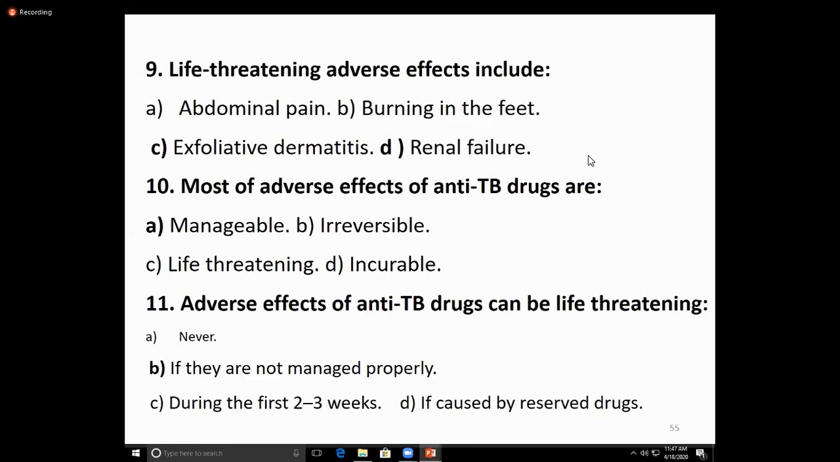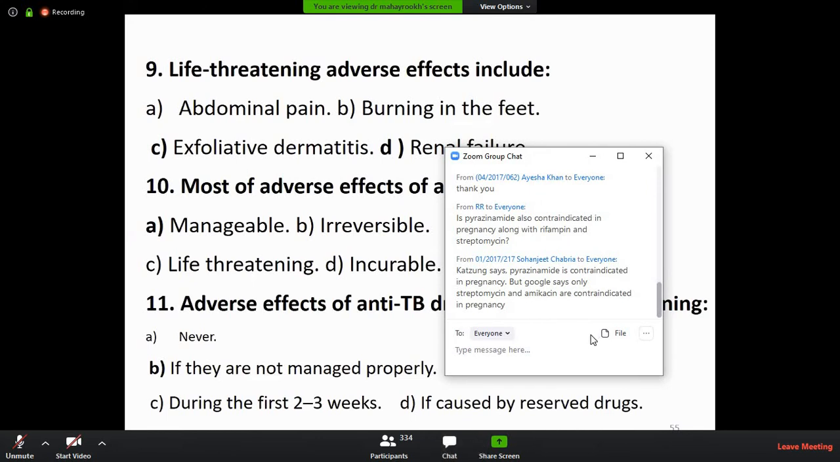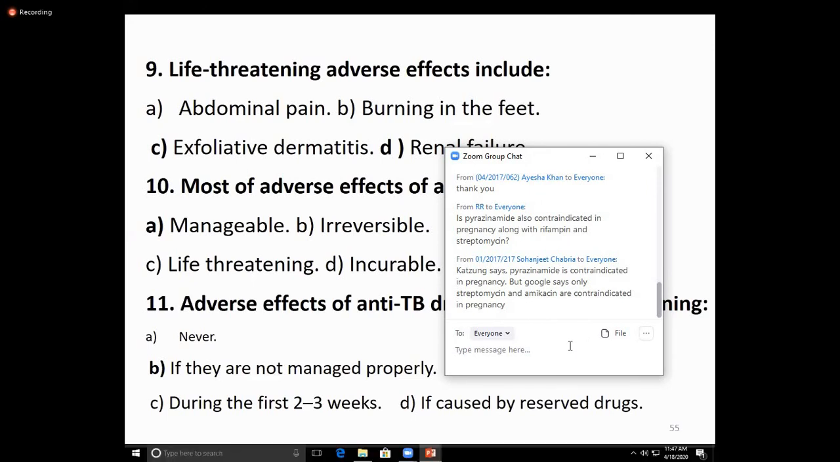so they can be used easily. It is well absorbed after oral administration, widely distributed in the body, metabolized in the liver, crosses the blood-brain barrier in meningitis, and excreted in urine. And the most important adverse effect is optic neuritis, the main adverse effect seen with ethambutol.